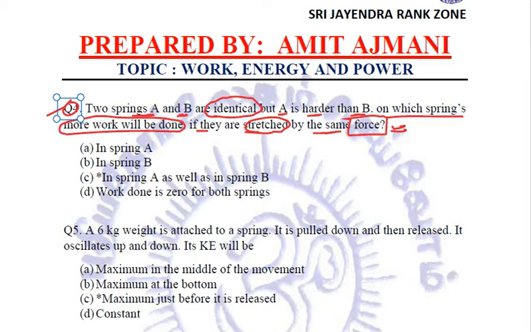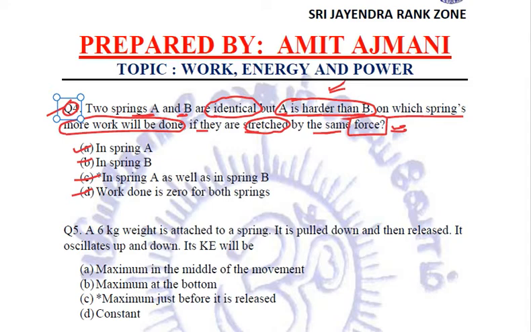Will the work done be more in spring A, or in spring B, or in spring A as well as in spring B, or is work done zero for both springs? The very first thing that comes to mind is that A is harder than B. This sentence clicks in our mind, and because A is harder, we relate that we have to do more work in stretching this hard spring.